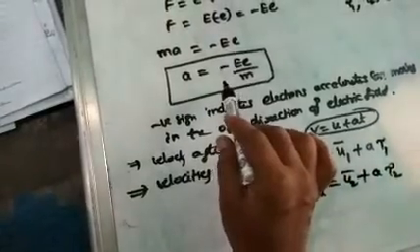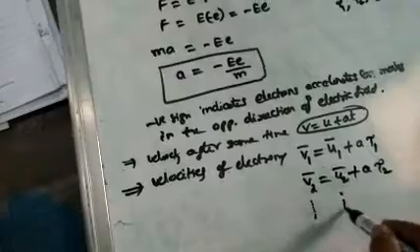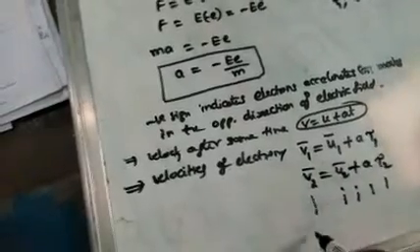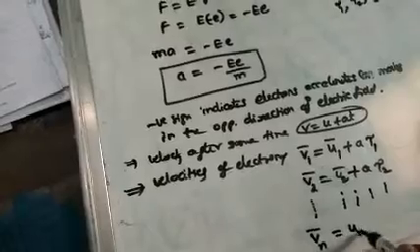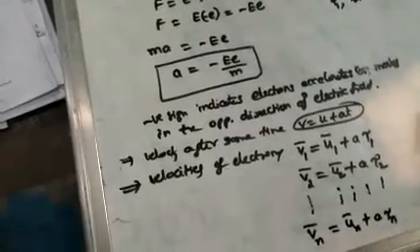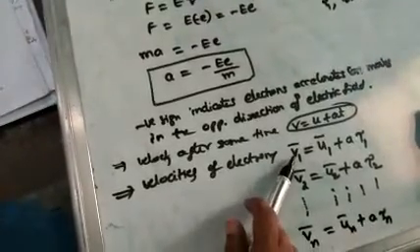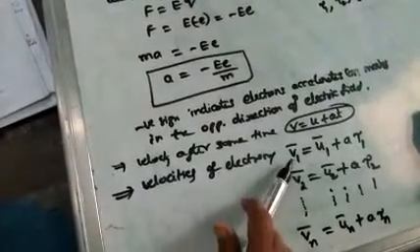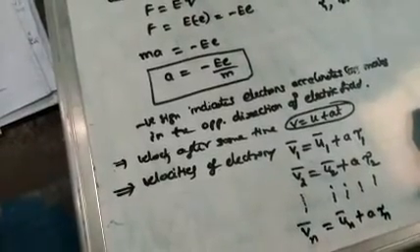Already I told you a is equal to minus e by m. Similarly, after n collisions, vn bar is equal to un bar plus a of tau n. So now electrons are getting new velocities, v1 bar, v2 bar, v3 bar and so on, vn bar.